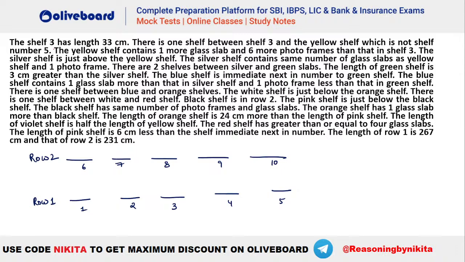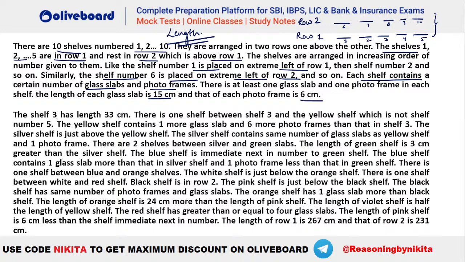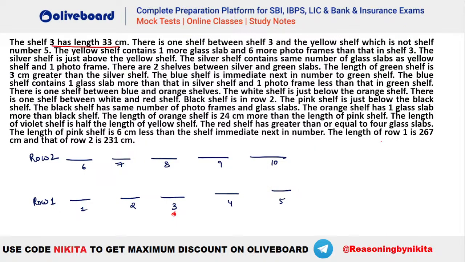Let's see. So the shelf 3 has length 33 centimeter. So this is your shelf number 3. Now we know that the length of each glass slab is 15 and photo frame is 6, right? So for 15, let's say 15, 30, 45, 60, 75, 90. We can have multiple possibilities after that also. Similarly, one photo frame is 6, 2 photo frames 12, 3 is 18, 4 is 24, then 30, then 36. We can have multiple after this also, right? We will check that out later.